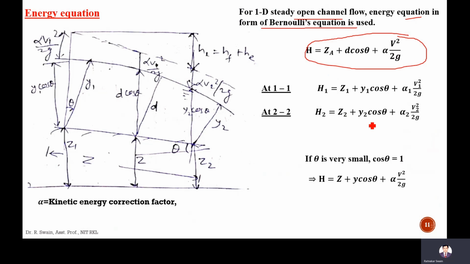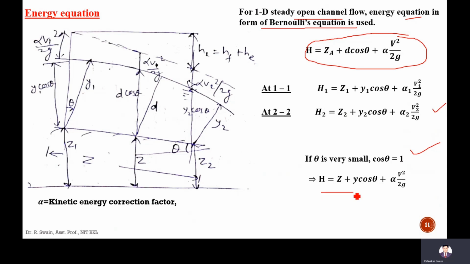So at section 1 it will be H1 equals Z1 plus Y1 cos theta plus alpha V1 square by 2g. Here it will be Z2 plus Y2 cos theta plus alpha V2 square by 2g. Since theta is small over the length of the channel inlets for a river, this theta will not be visible. It is very small. That's why the cos theta we can take 1. So since we neglect theta, theta is 0 and cos theta is 1.